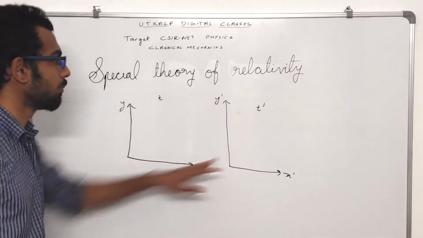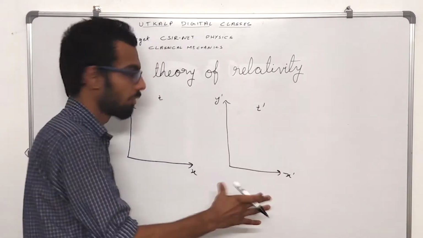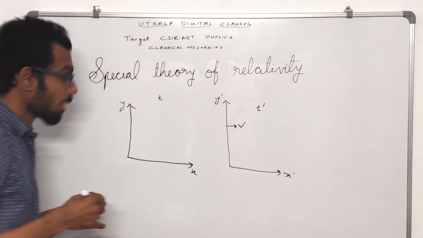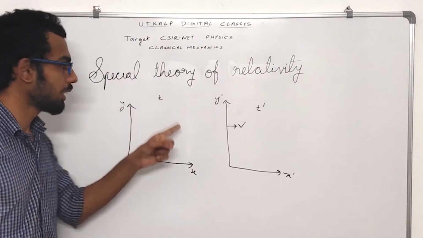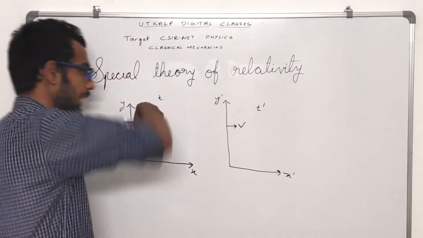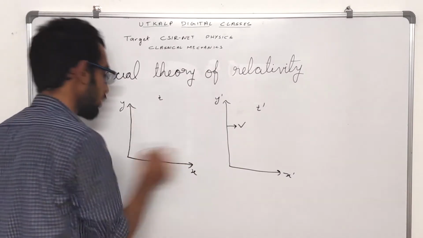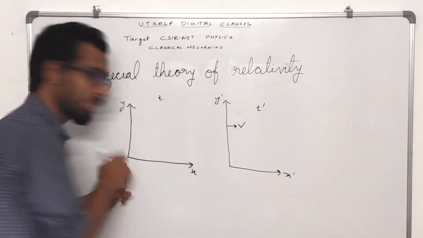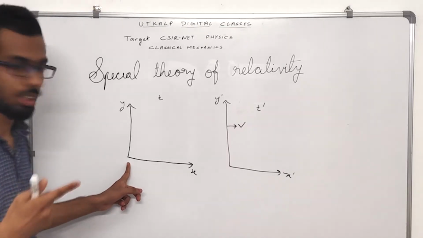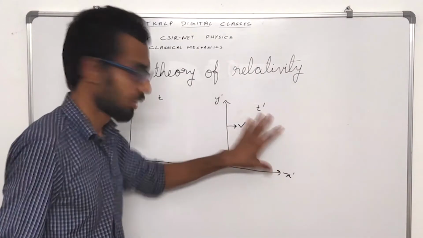Say we are considering two inertial frames, and this second inertial frame is moving with the velocity v with respect to this inertial frame. Value of x equal to 0 is when it is at this starting point. Similarly, value of time t we assume is equal to 0 when, according to a person in this inertial frame, the origins of this inertial frame and this inertial frame are coincident. That is when we start counting our time t. Similarly, time t dash equal to 0 for a person in this coordinate axis.